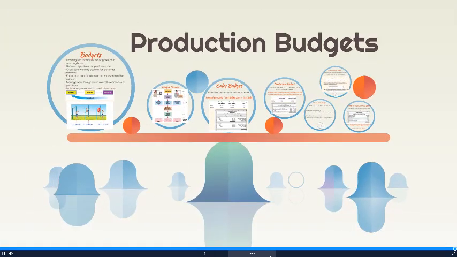Now that we know how to complete all of our production budgets, we can move on to look at how to complete all of the other budgets that are necessary.